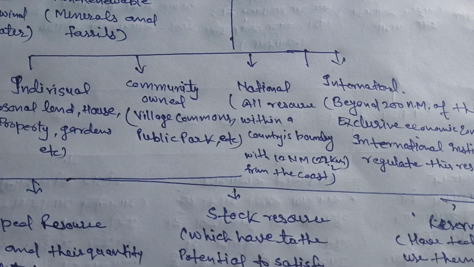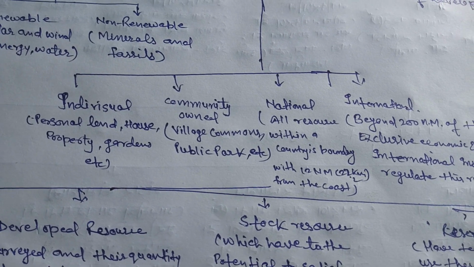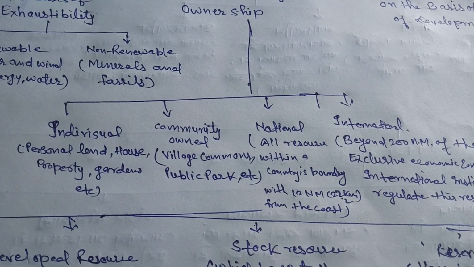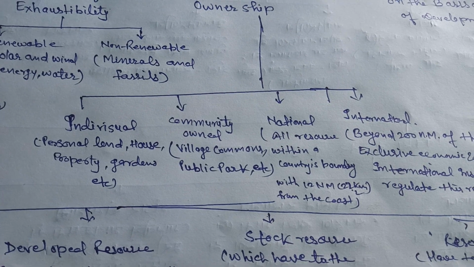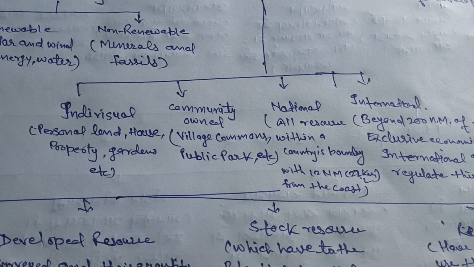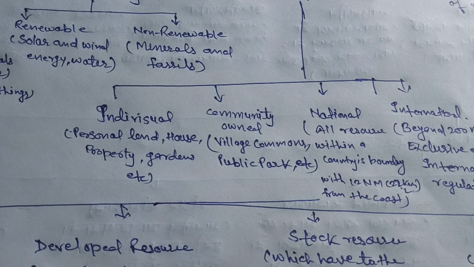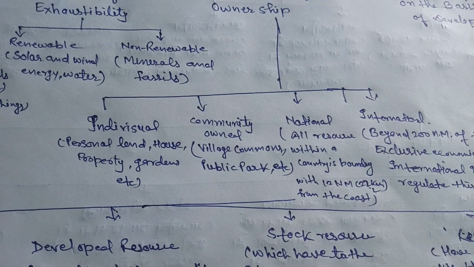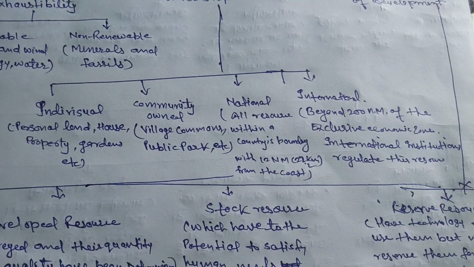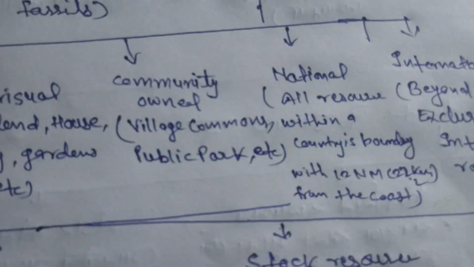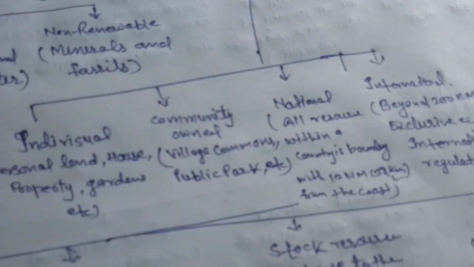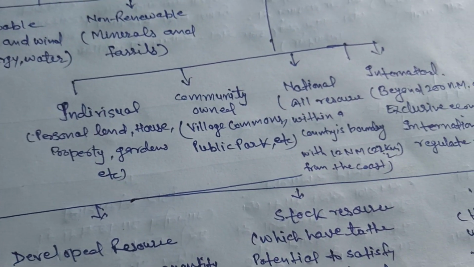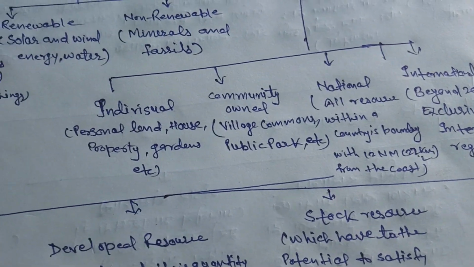Third is national resources. National resources means all the resources within the boundary of a country. It means the individual resources and community resources are also parts of national resources. National resources means, or the boundary within a country means, 12 nautical miles from the sea coast. All the natural resources, all the resources which include the 12 nautical miles from the seas.